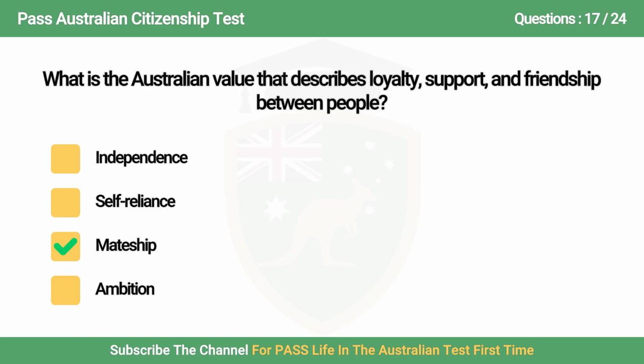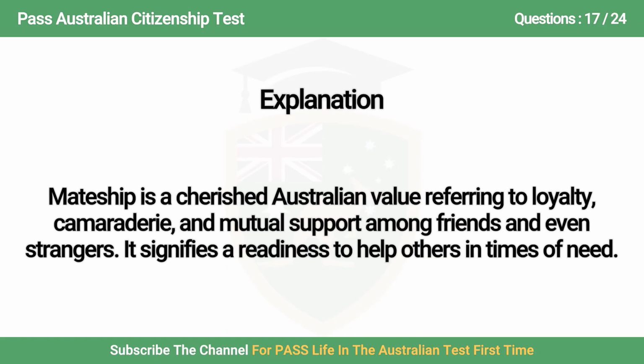The answer is C. Mateship. A cherished Australian value, referring to loyalty, camaraderie, and mutual support among friends and even strangers. It includes a readiness to help others in times of need.